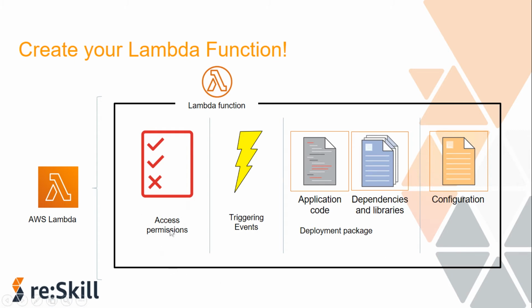Okay, this will be done through the IAM role. The trigger can be anything like S3 or DynamoDB or any other event that can trigger the Lambda. Then all the application code and dependencies, then the final configuration, that is, how long your Lambda should keep running, and what is the maximum memory that you want to allocate.